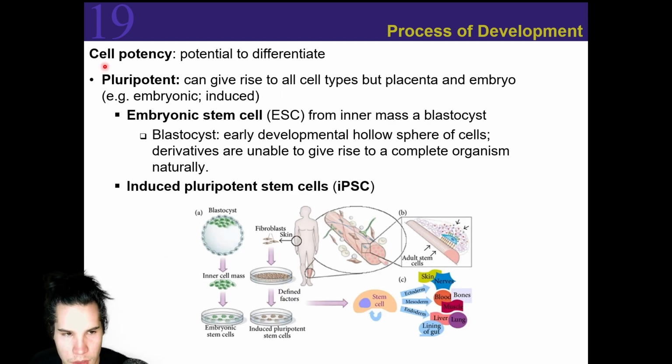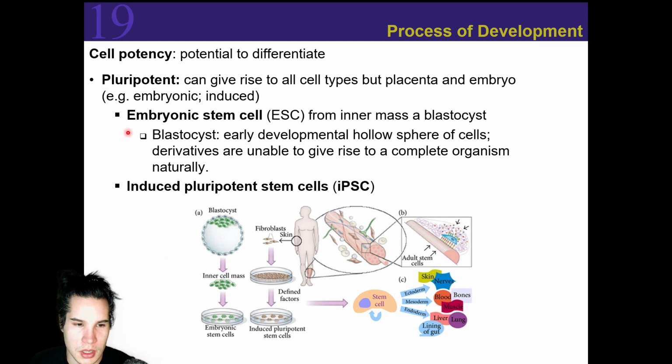Next, we have pluripotency. So this is a type of cell that cannot differentiate into anything. It's not totipotent. It's just fairly potent. It's pluripotent. So it can give rise to all cell types except for placenta, except for a whole new organism. You're not going to be able to create a whole new organism using a pluripotent stem cell. But it can give rise to all cell types. So that could be skin cells, nerve cells, blood cells, muscle cells, liver cells, lung cells, and so on. Pluripotent stem cells can turn into almost any cell type.